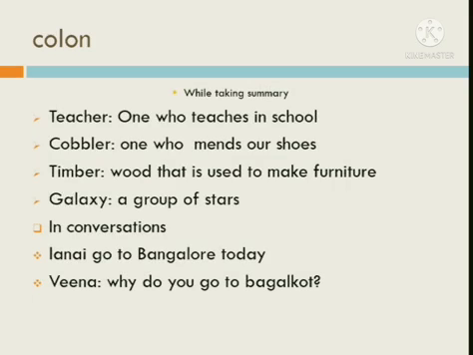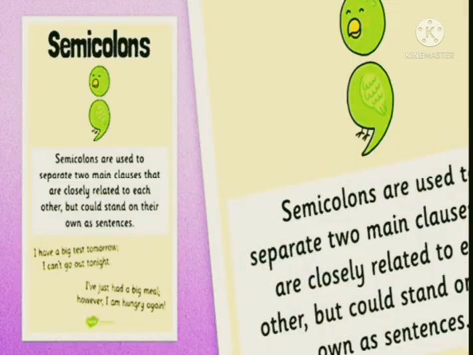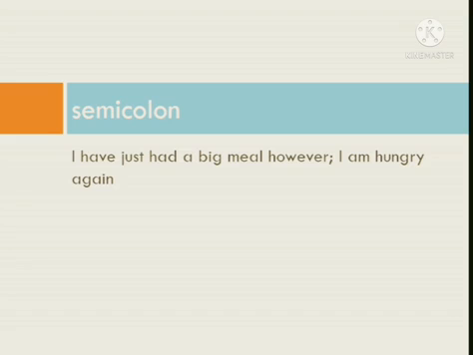Teacher is a word. The information written after it is the summary of that word. So I have used colon in between them. Next punctuation mark is semicolon. Semicolons are used to separate two main clauses that are closely related to each other but could stand on their own as sentences. Here there are two main clauses which are close to each other, so I have used semicolon in between them.